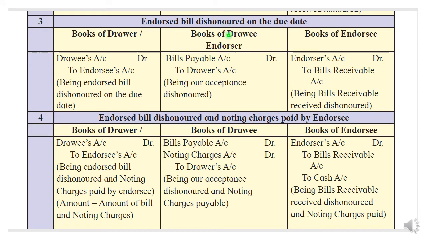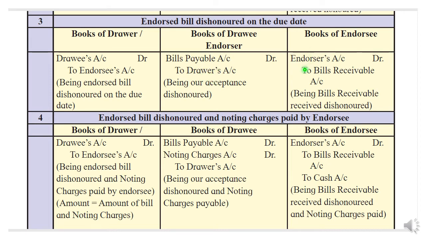What entry will be made by the drawee? Drawee will make the same dishonor entry in all situations. So this is the common entry which will appear on the dishonoring of a bill in the books of drawee: bills payable account debit to drawer. He will always write the name of the drawer, no matter whose name is appearing on the credit side. He will always consider the drawer only. No bank, no Mr. C, nothing, because he is not concerned with anyone. He is just concerned with the drawer.